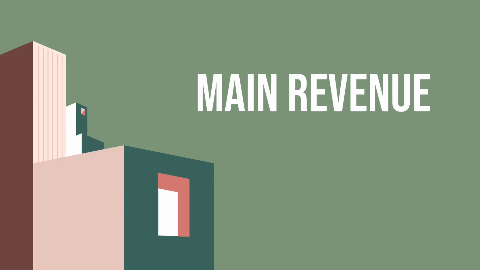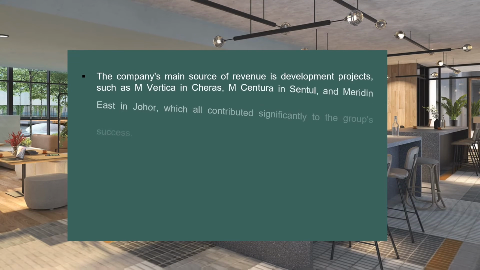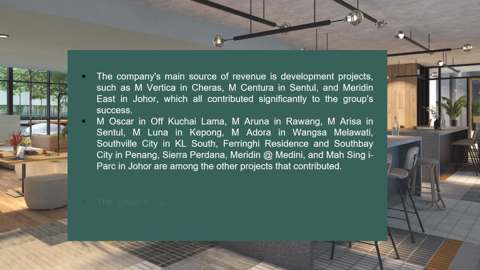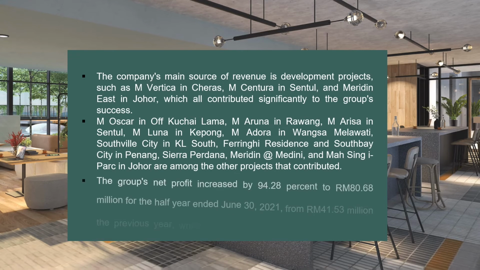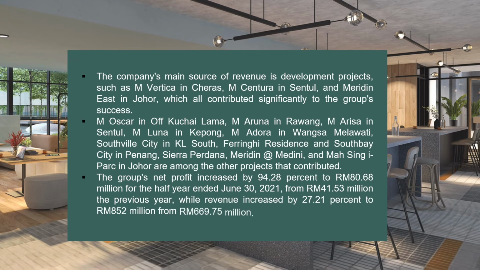Main revenue of the company. The main source of revenue of the company is development projects such as M Vertica in Cheras, M Sentura in Sentul, and Meridian S East in Johor, which all contribute significantly to the group's success. M Oscar in Kuching Lama, M Aruna in Rawang, M Arisa in Sentul, M Luna in Kepong, M Adora in Wangsa Melati, South Bay City in KL South, Feringgi Residence and South Bay City in Penang, Sri Perdana, Meridian at Medina, and Masing I Patch in Johor are among the other projects that contribute.